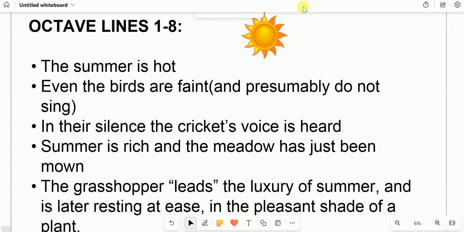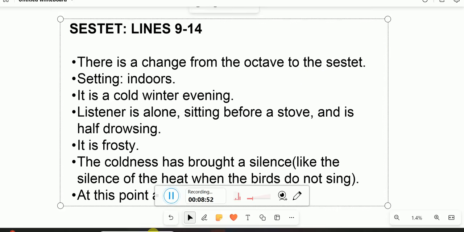Now let us check what we need to expect from the sestet. Of course, now in the sestet, we are going to experience a different season. Remember, in the octave we are going to read about summer. In the sestet now we are going to read, of course, about winter. There's a change from the octave to the sestet.